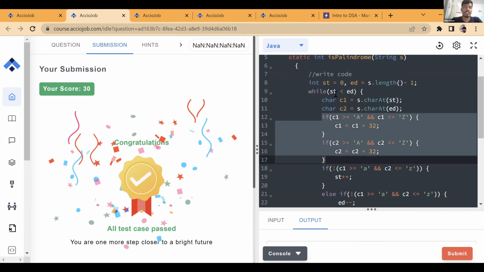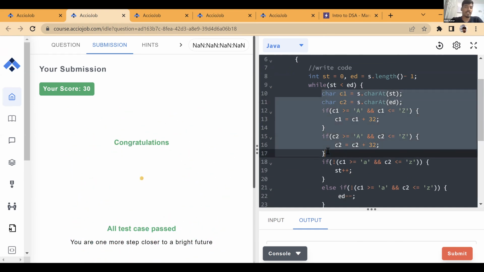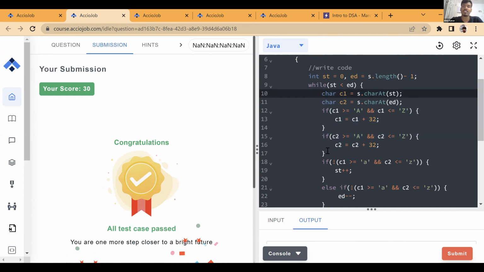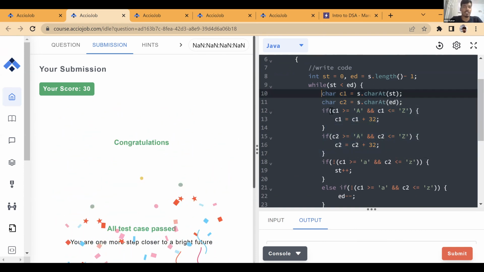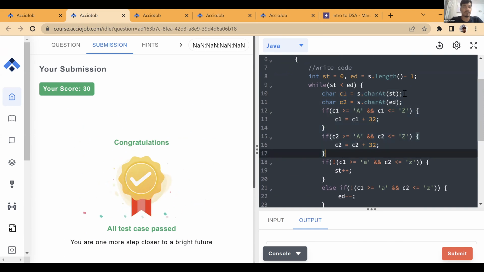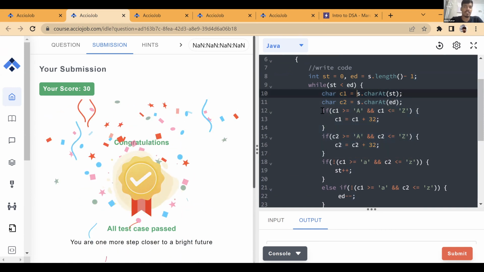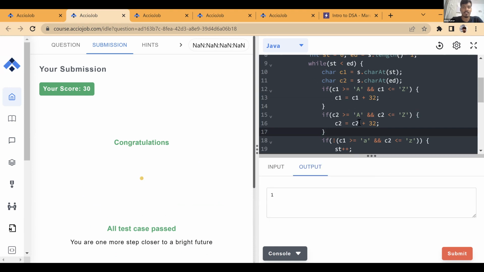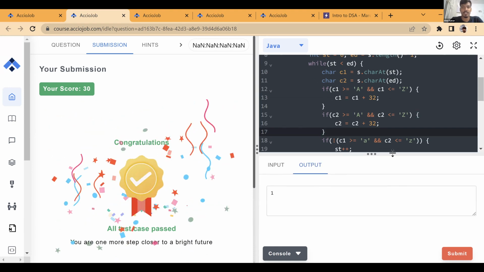So now we did the same conversion. Since we have to do it for only one character at any point of time, we don't have to go through the entire string. This is a constant operation. This is not even order n or anything. Just reading a character from a string is a constant operation, and this is also a constant operation. Now, if I submit this, it should be fine.